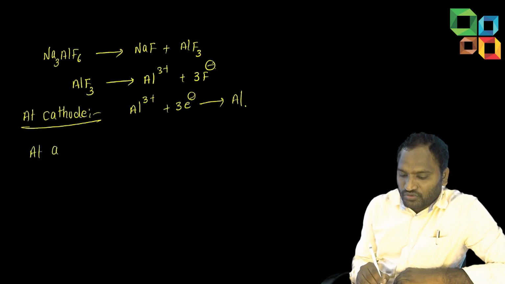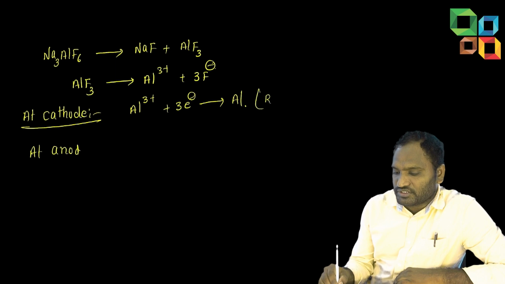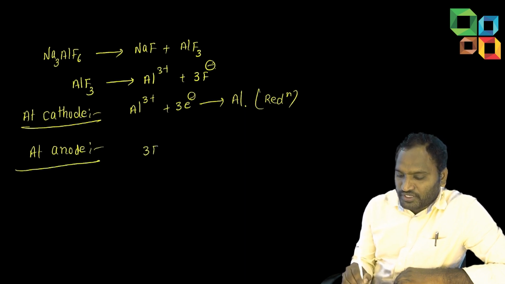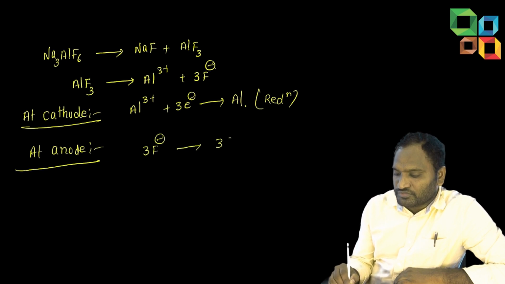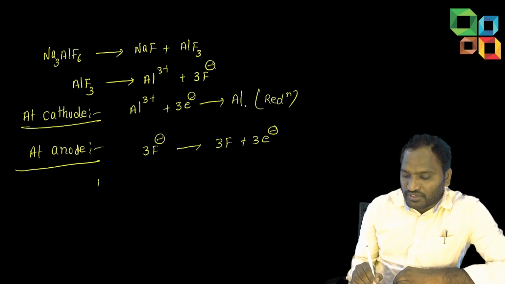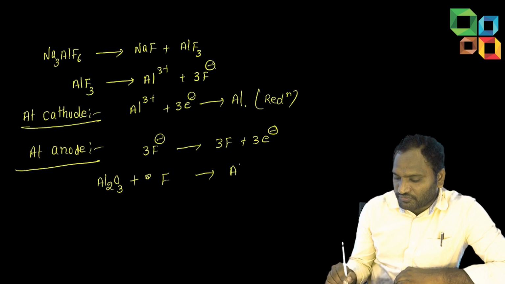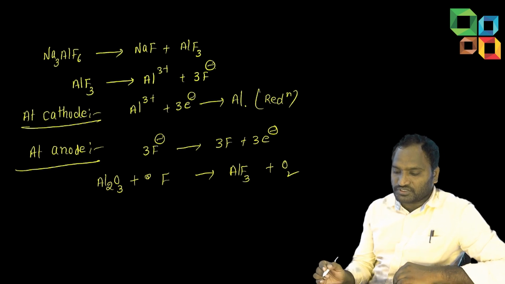Next one, at anode oxidation takes place. You just write here reduction, space. At anode oxidation takes place. How does it take place? See here. 3F- is converting into 3F by releasing 3 electrons. This will react with the aluminium oxide. See, students. Fluorine I will write here, AlF3 plus O2.